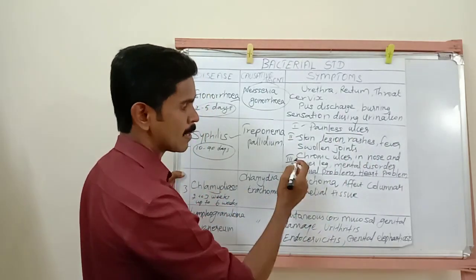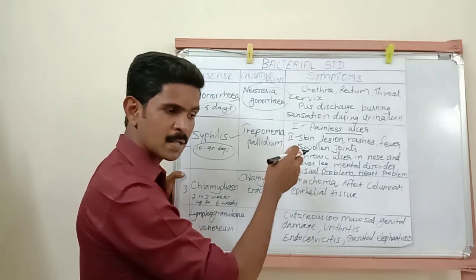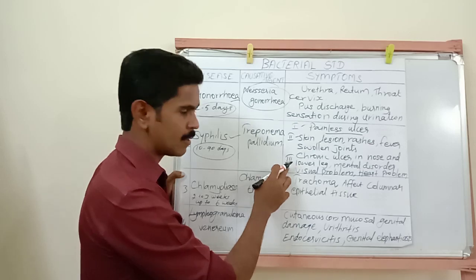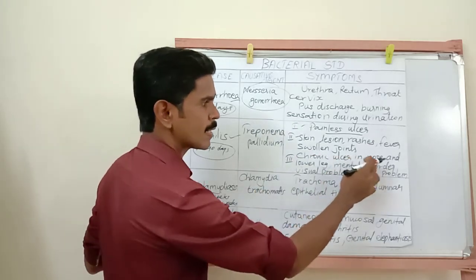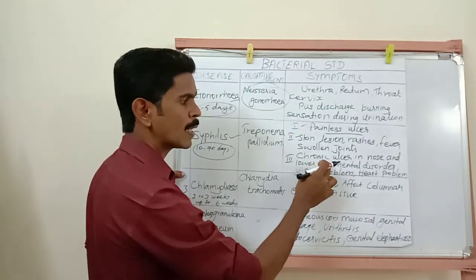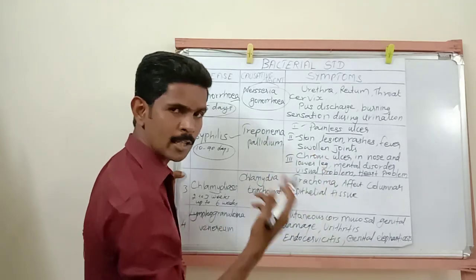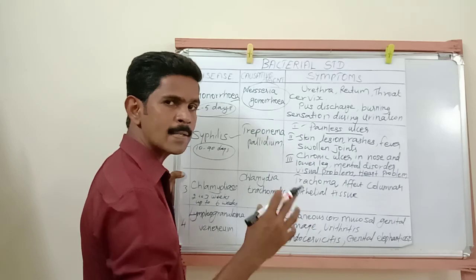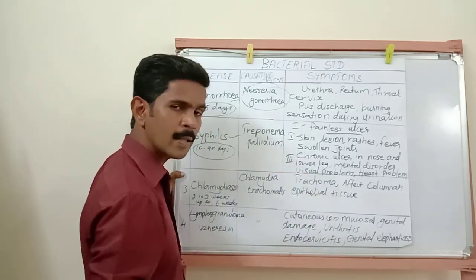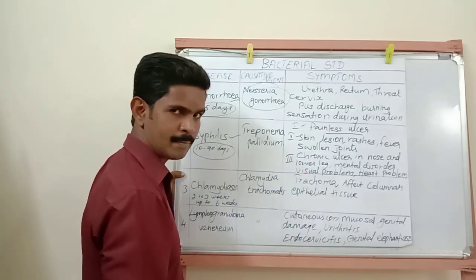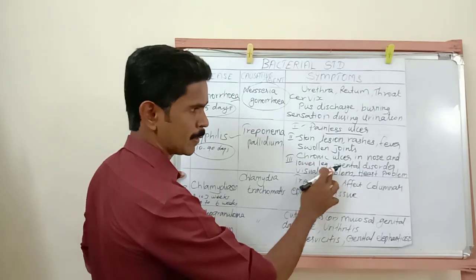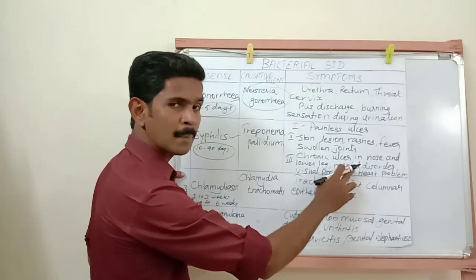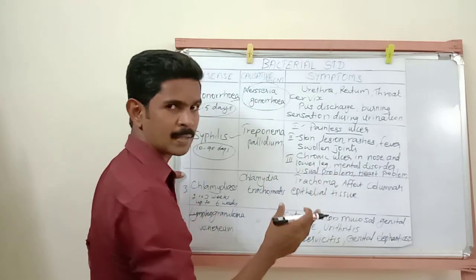Then the tertiary stage. Already I told you the symptoms are very, very severe during the tertiary infection. So chronic ulcer in the nose and lower leg. Chronic meaning continuous, ulcer meaning wound. So wounds continuously occur in the nose region and also in the lower leg region. Then the next symptom, mental disorders. In the final stage, the infected person is mentally affected.